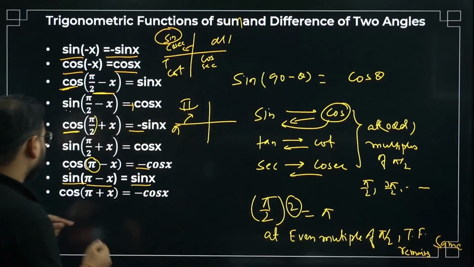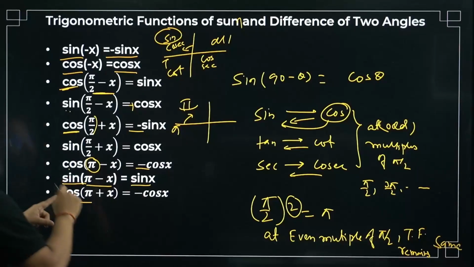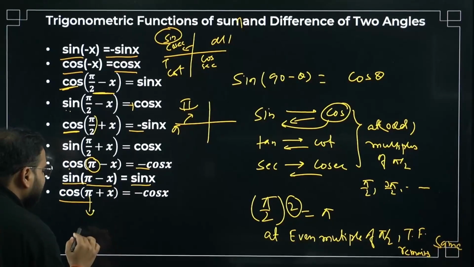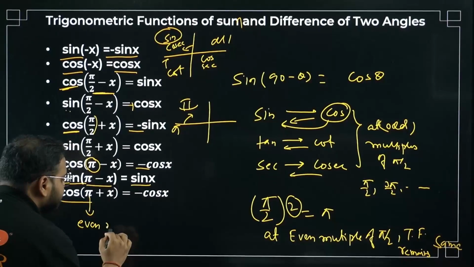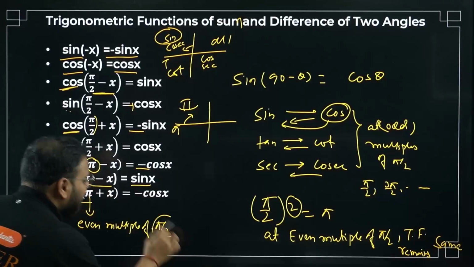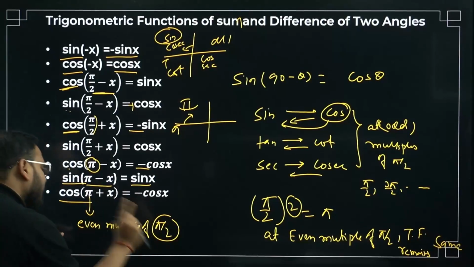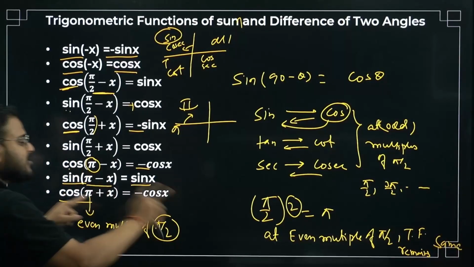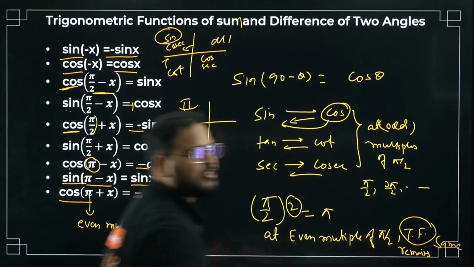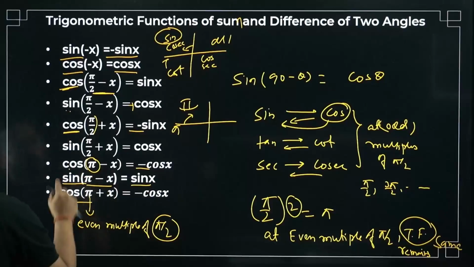Okay? Again, cos of pi plus x. Pi is an even multiple of pi by 2. What happens? The function does not change. For an even multiple, the trigonometric function does not change. Cos remains cos.